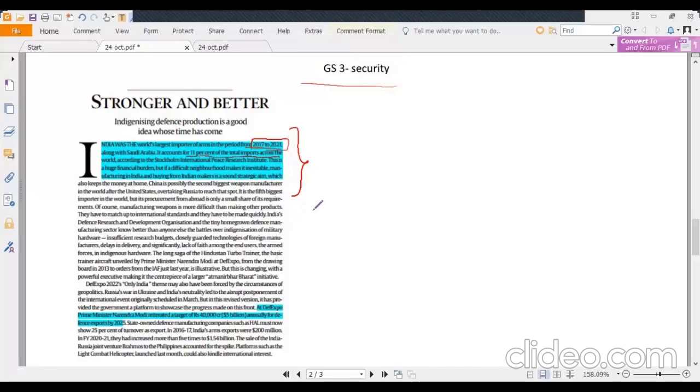Now our current target is to export $5 billion per year of defense items by 2025. That target was reiterated by our Honorable Prime Minister during Defense Expo 2022. So this is one data point and this is another. These two data points should be kept in mind and can be used in the introduction part of mains answer writing.